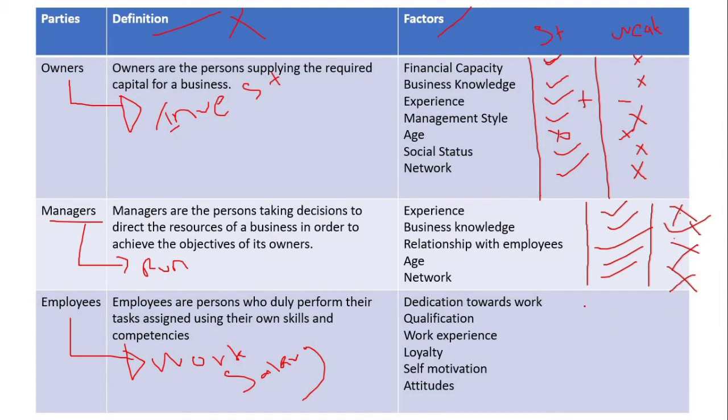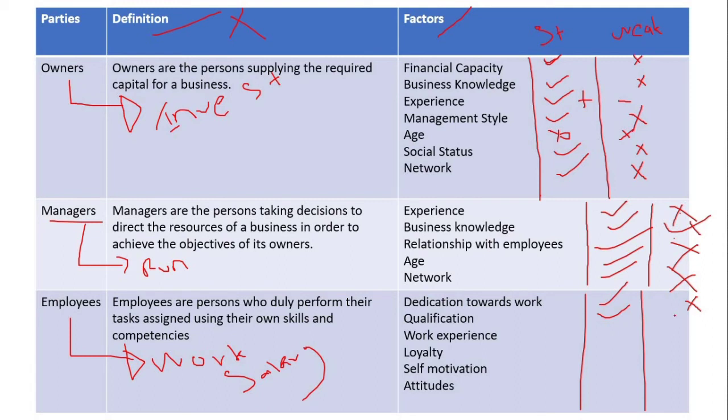So employees, the people who work for salary. Dedication towards work. If employees are diligent, if employees are working hard, it will be the strength. If not, it will be the weakness. Qualification. In the accounting department, if people are very well qualified in accountancy, it will be the strength. In the HR department, if people have adequate qualification in HR related matters, it will be the strength.